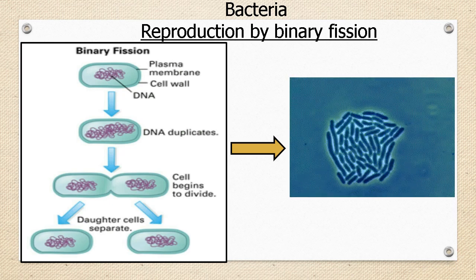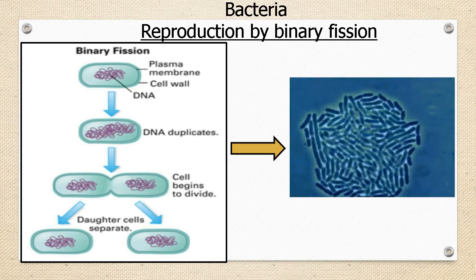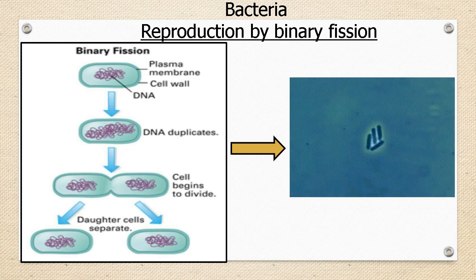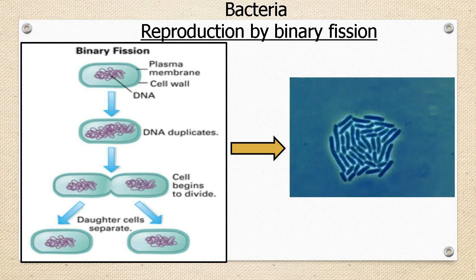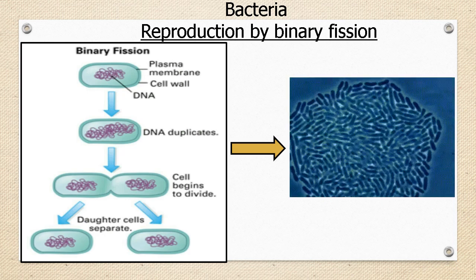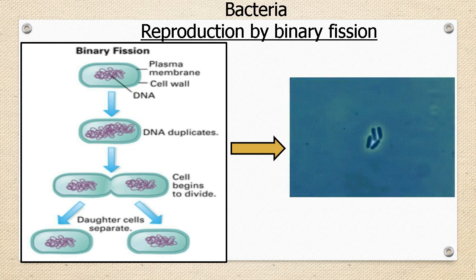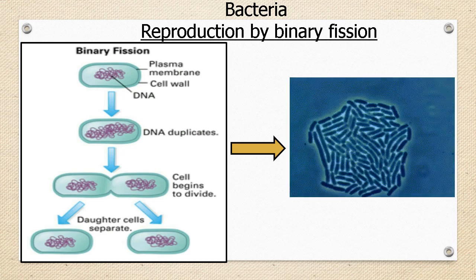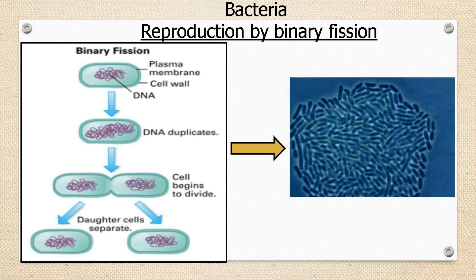Binary fission primarily occurs in prokaryotic microorganisms, that is in bacteria. Bi means two and fission means division. Therefore, binary fission means division of a cell to form two new identical and individual cells.